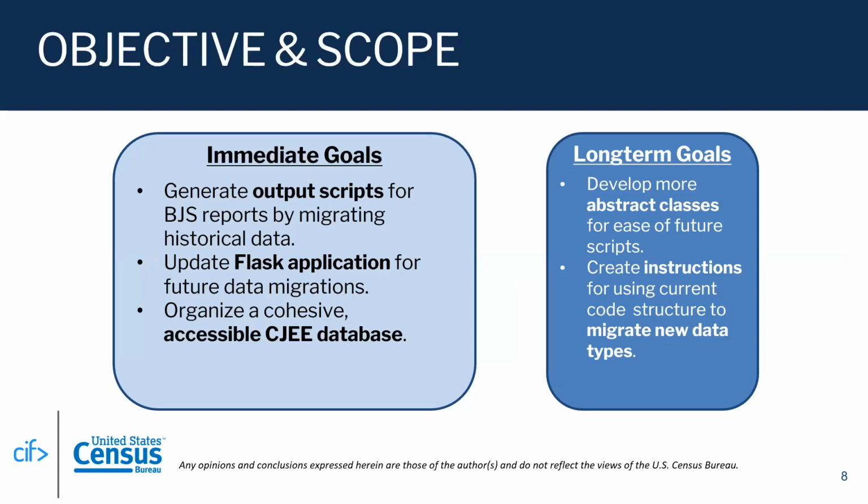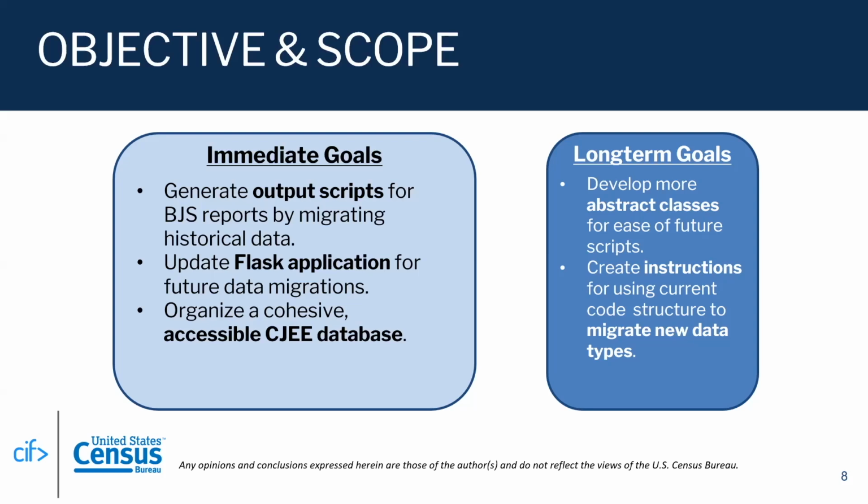In addition to this goal, our work aimed to make the process of migrating future data and generating annual data outputs to BJS in the future more streamlined by developing a user-friendly data migration tool. Not only would this tool lead to the reduction of manual error when trying to input this data, it would also prevent individuals who may be unfamiliar with our Python script from having to go into the raw code in order to generate these outputs for the Bureau of Justice Statistics.